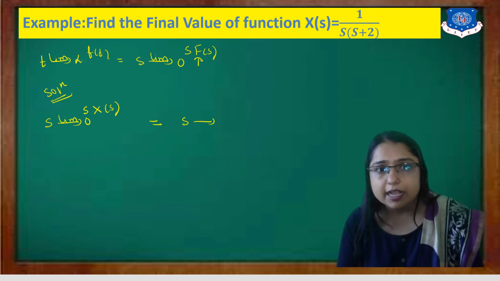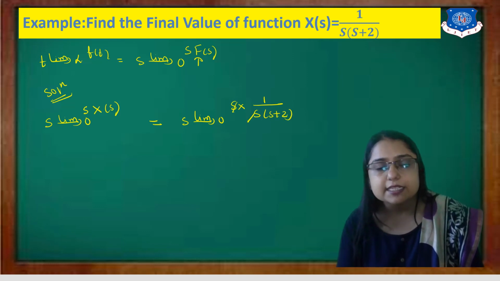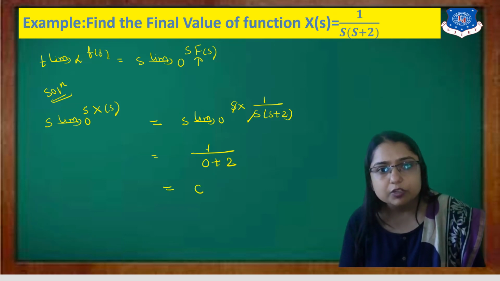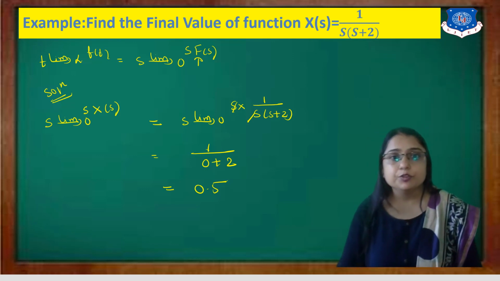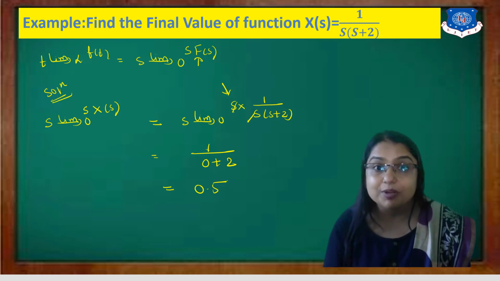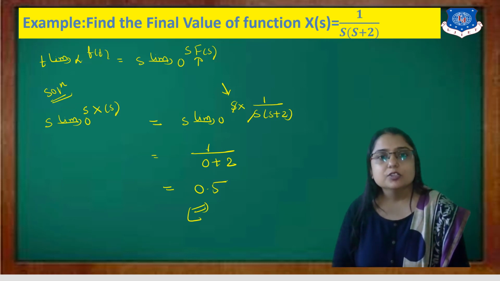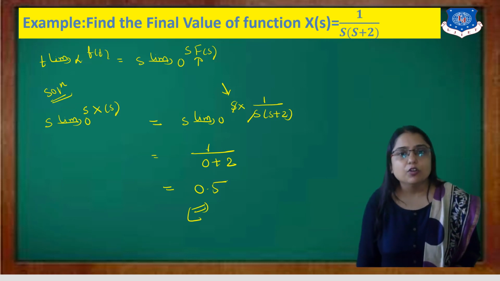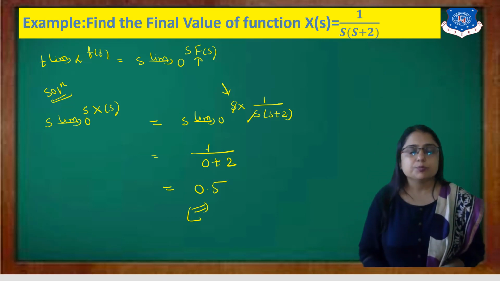Here s cancels, leaving 1 upon s plus 2. Then 1 upon 0 plus 2 equals 0.5. As we discussed in the theory, if you directly put s equal to 0 in X of s, then your answer is wrong, but the correct answer is 0.5. So please do not put the direct value of s. You just multiply s with the function and then put the limit.